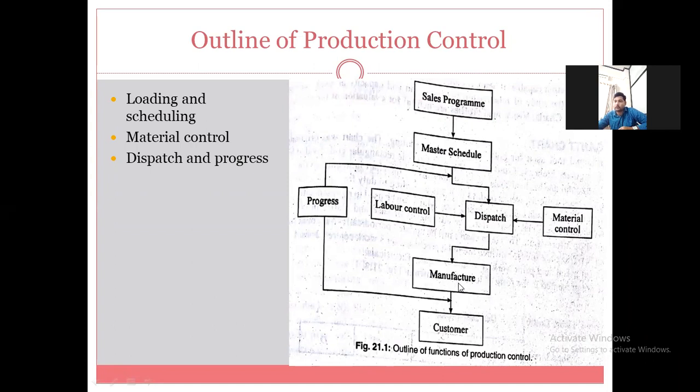After production, the product is dispatched to the customer. Here the progressing will connect the output of manufacturing to the material schedule. Okay, I have drawn the diagram.